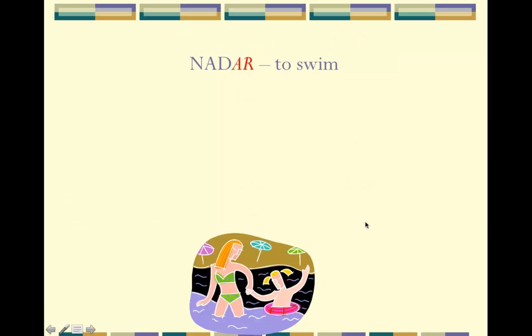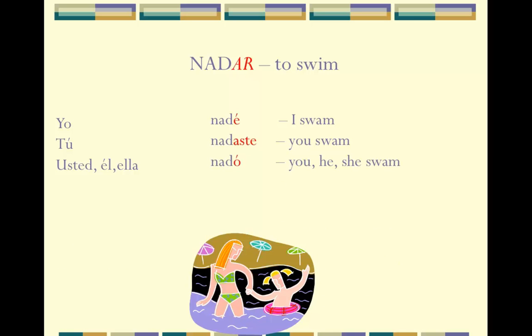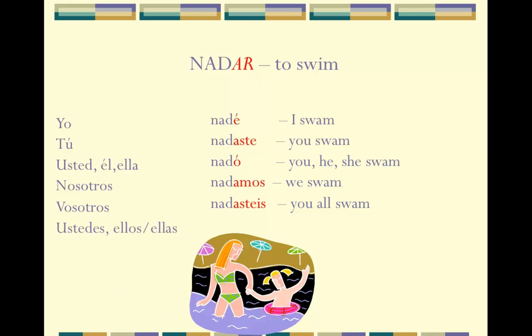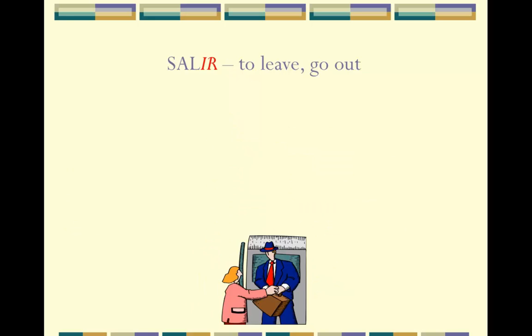Here's some examples. Nadar, to swim. Yo nadé, I swam. Again, these are past tense, so it translates to something that has already happened. Tú nadaste, you swam. Usted, él, ella, nadó. You, he, she swam. Nosotros nadamos, we swam. Vosotros nadasteis, you all swam. Ustedes, ellos, ellas, nadaron, you all or they swam.